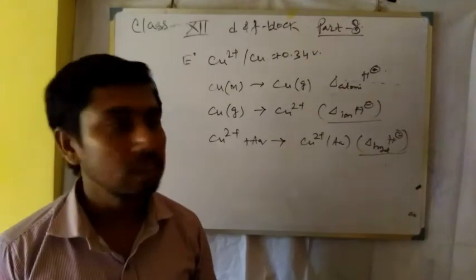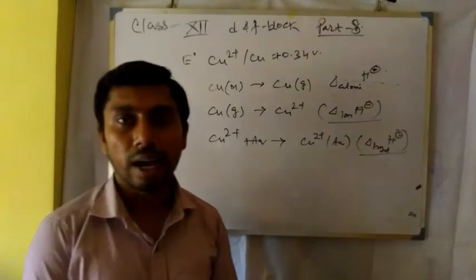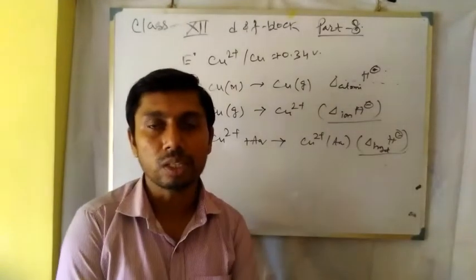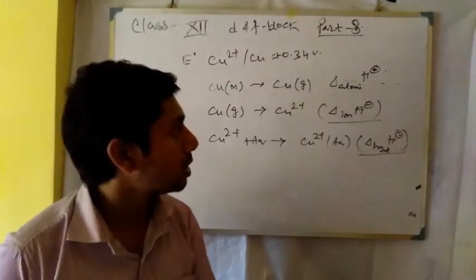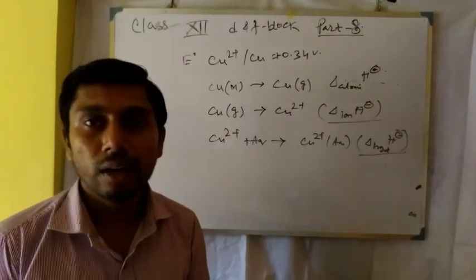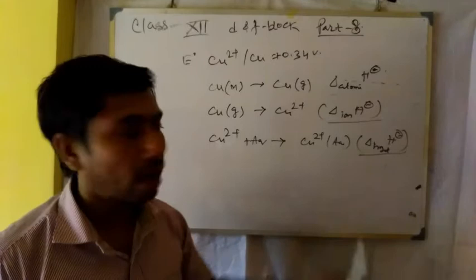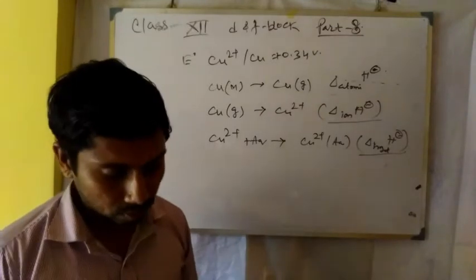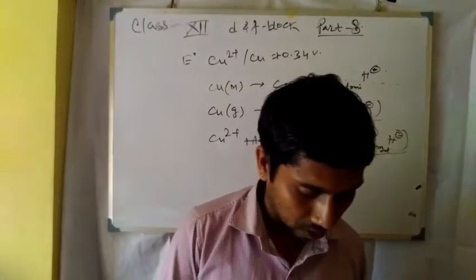So the explanation is that the delta hydration of Cu2+ is not sufficient to compensate the delta atomization and also the delta ionization, right? So there is the explanation.